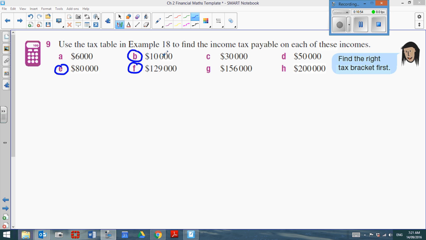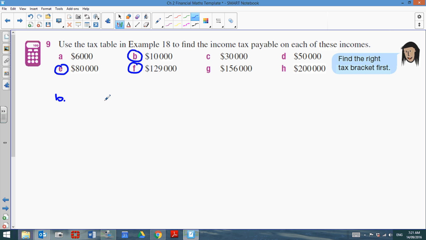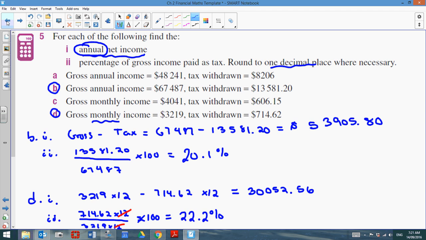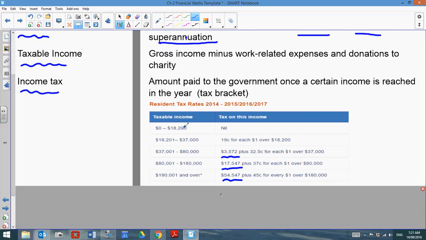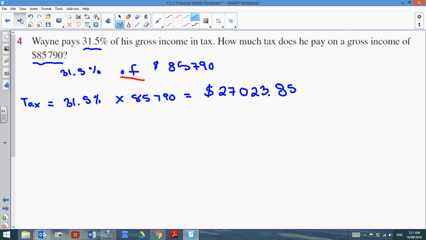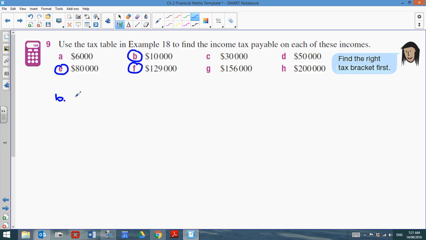So for example, if I made part B, it says $10,000, and I go back to my tax bracket information, $10,000 falls in this category, and therefore I would have to pay no taxes. So that is very nice. So nil, right? Or no tax whatsoever.